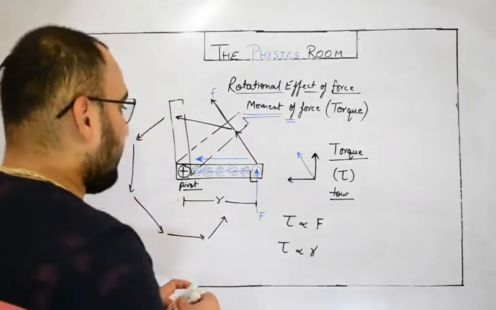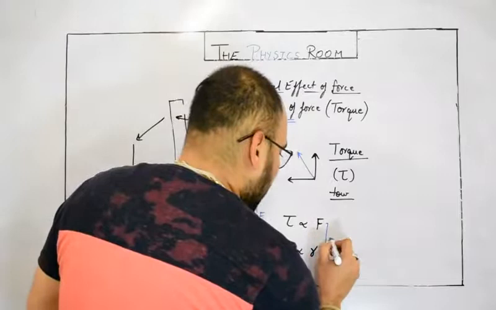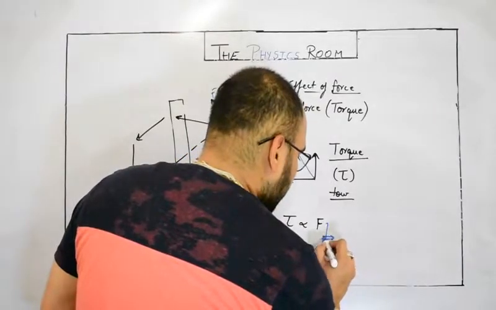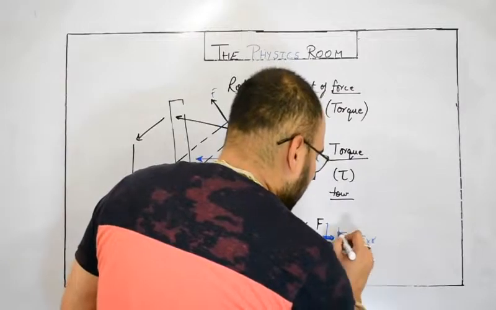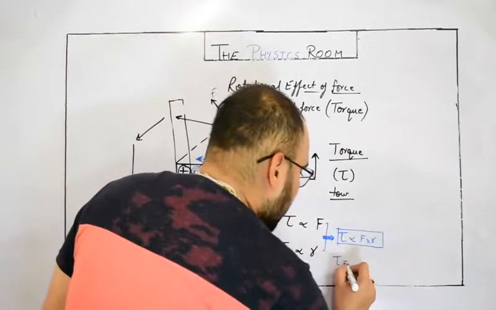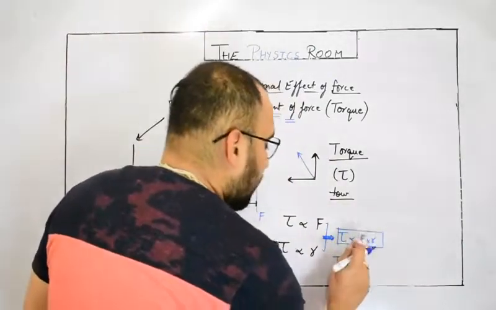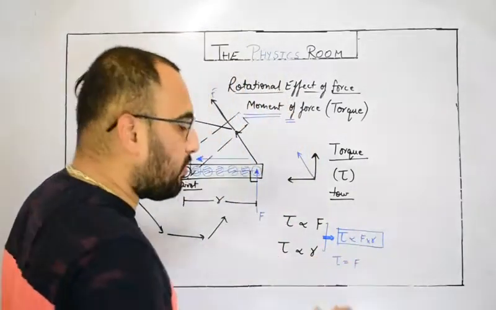Let me tell you how this thing actually comes in action. If I try to combine these two terms, you will get tau proportional to F into R. Right now we are taking the constant as 1, I will prove how we can introduce 1 as a constant here, because we are talking about maximum torque.